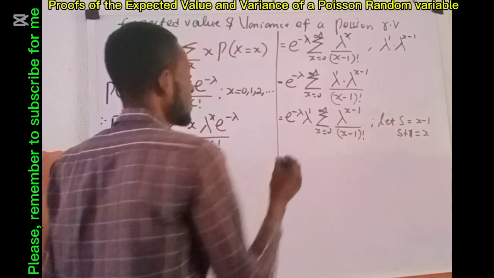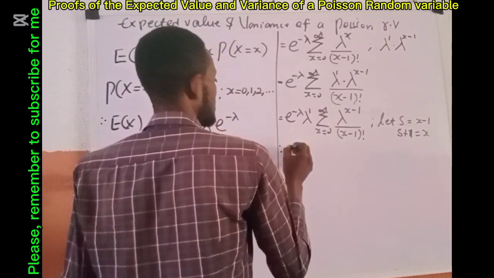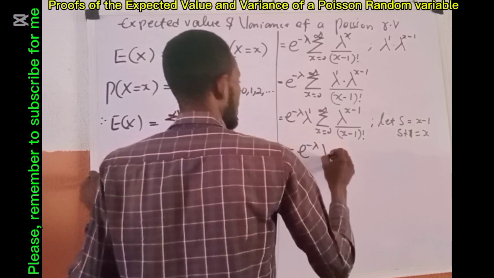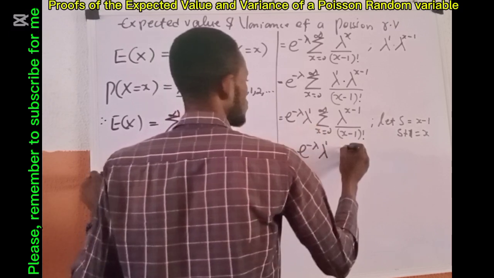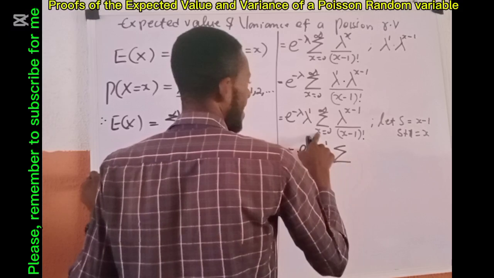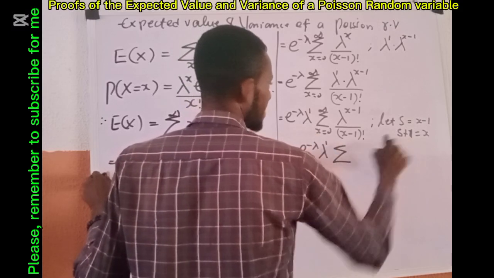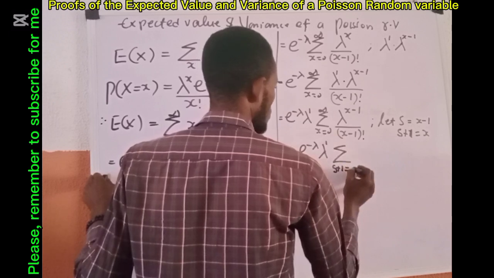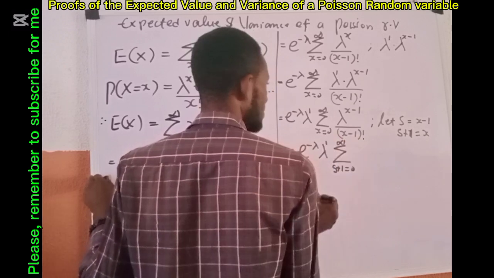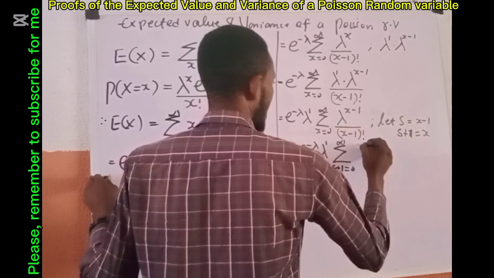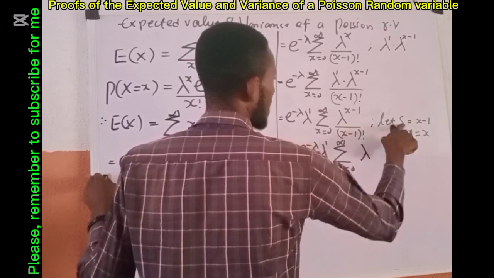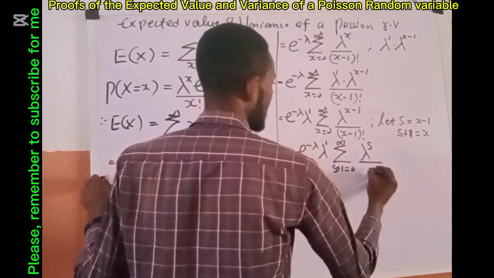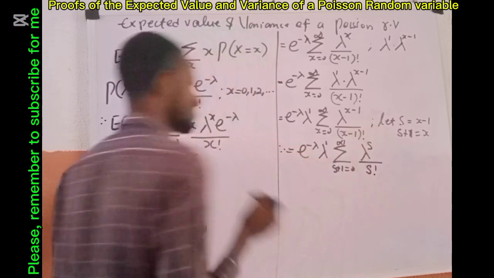And anywhere I see something like x minus 1, I am going to use s. So therefore, this equals e^(-lambda), lambda raised to power 1, sum, and here is my x, what I'm now going to use there is s plus 1. So I have s plus 1, x equals 0 up to infinity. Here is my lambda, x minus 1 is already s, so I have lambda to the s all over s factorial.